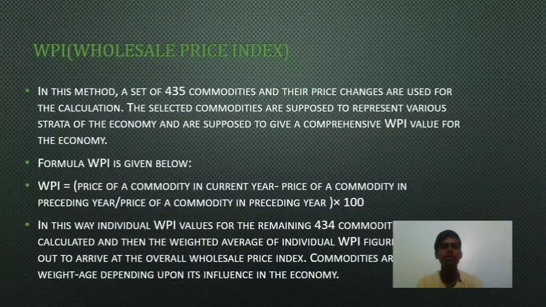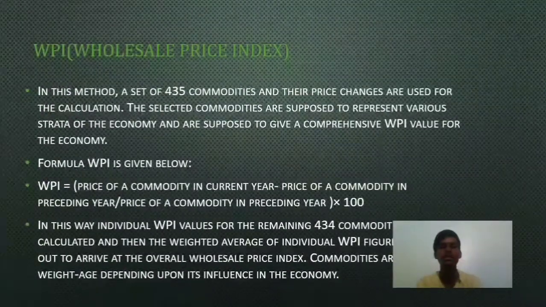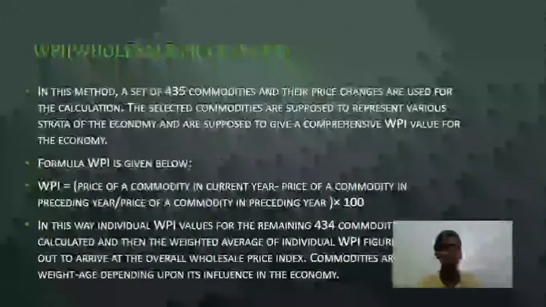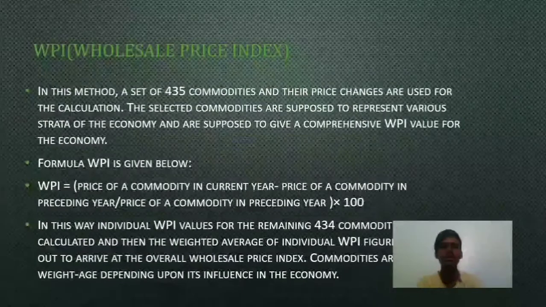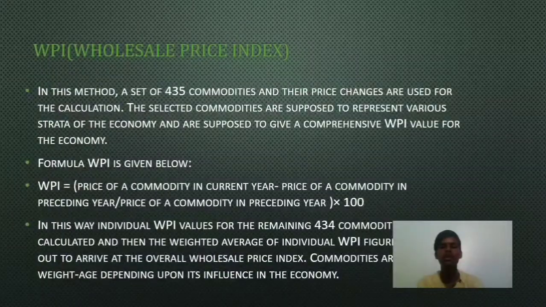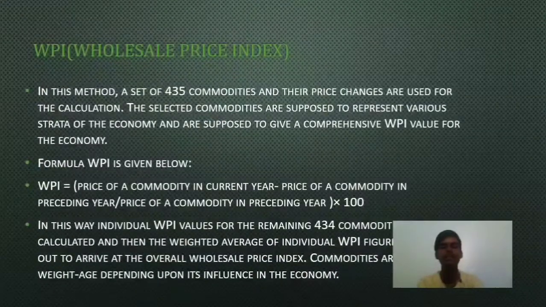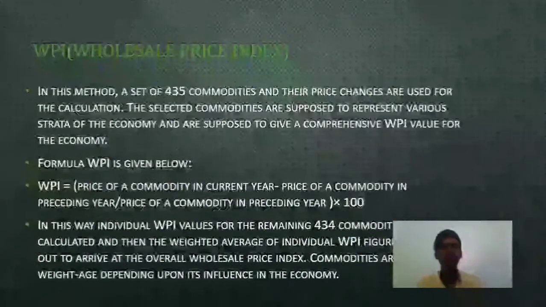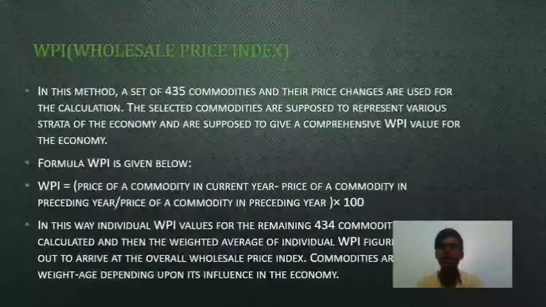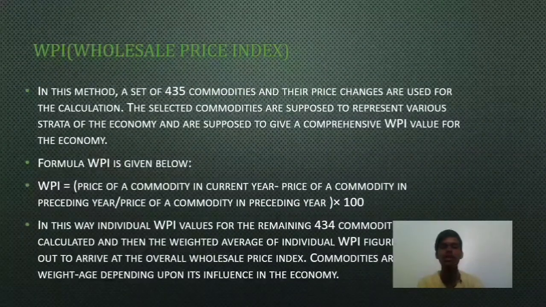WPI equals the price of the commodity in the current year minus the price of the commodity in the preceding year, divided by the price of the commodity in the preceding year, into 100. In this way, individual WPI values for the remaining 434 commodities are calculated, and then the weighted average of individual WPI figures is found out to arrive at the overall Wholesale Price Index. Commodities are given weights depending upon their influence in the economy.